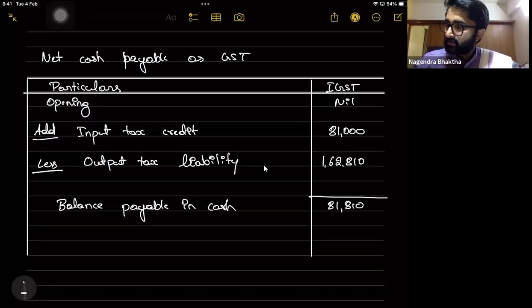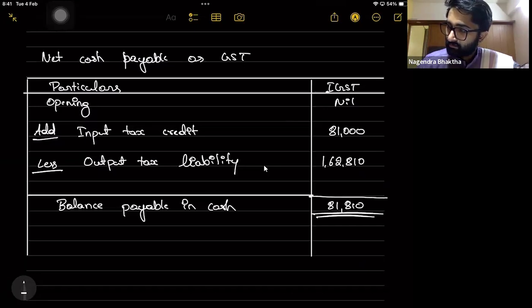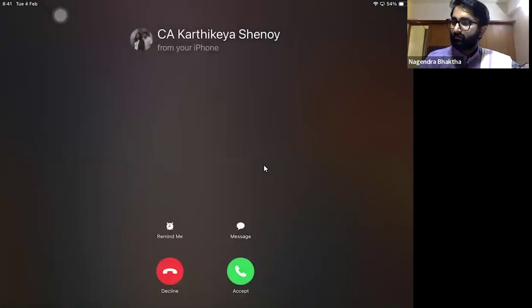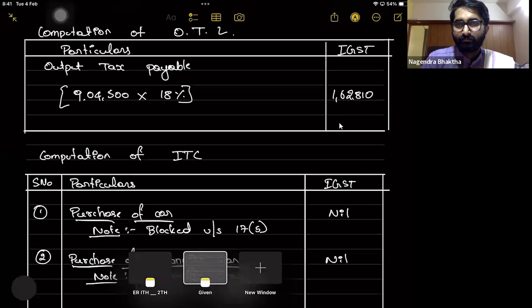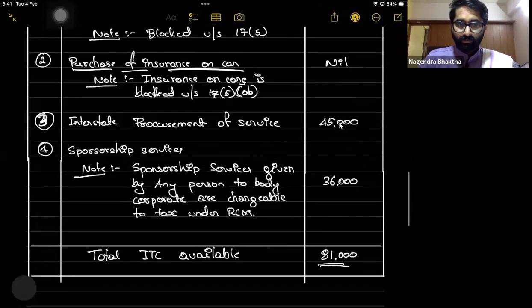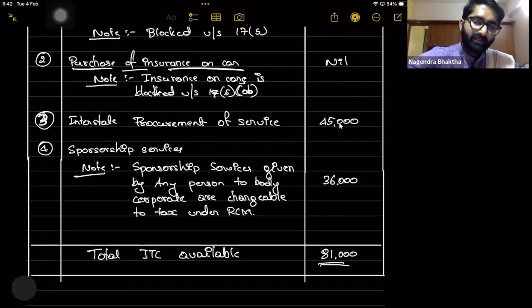This is the balance which is payable in cash.